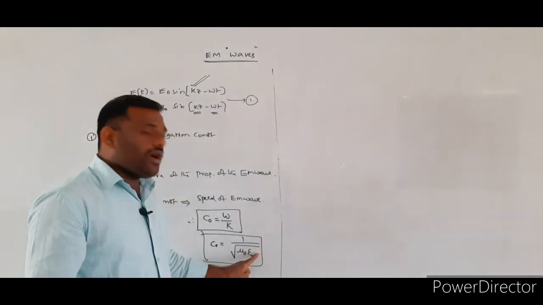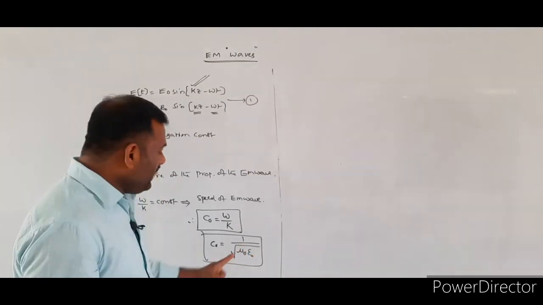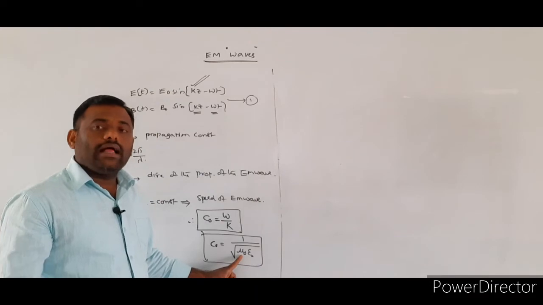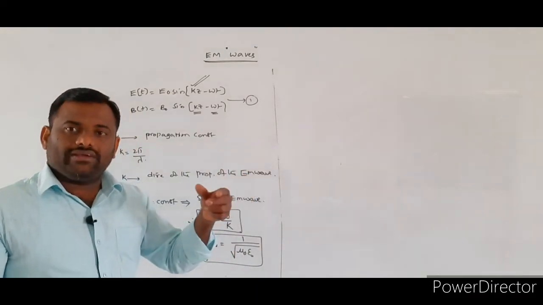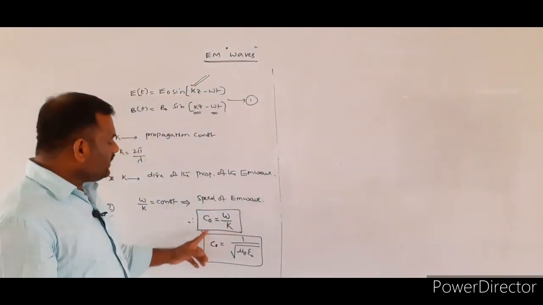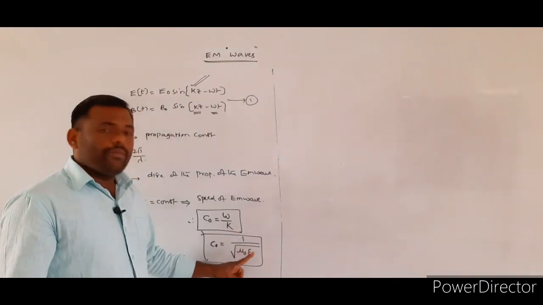And epsilon naught belongs to what? Electric field. Mu naught belongs to the magnetic field. So EM waves are a combination of the electric field as well as the magnetic field, so the speed of the electromagnetic wave is represented by 1 by under root of mu naught epsilon naught.